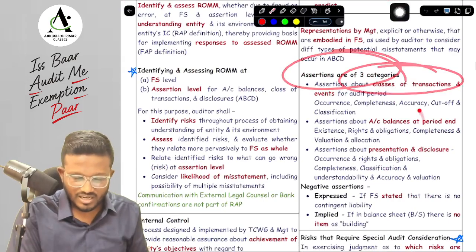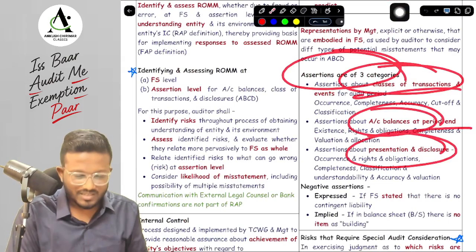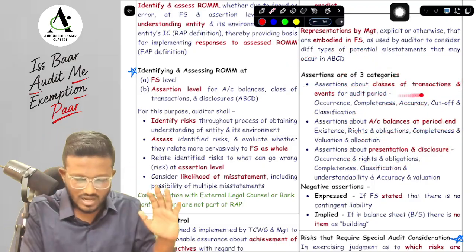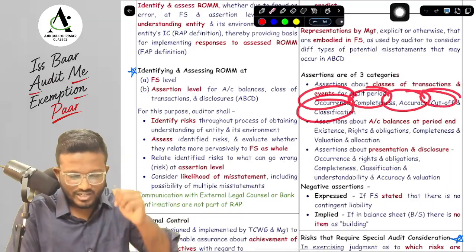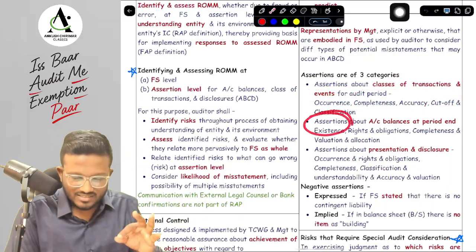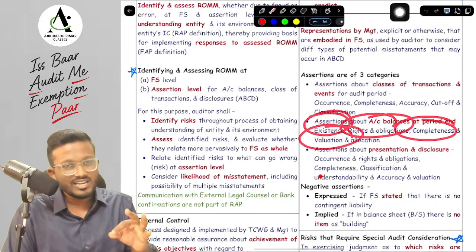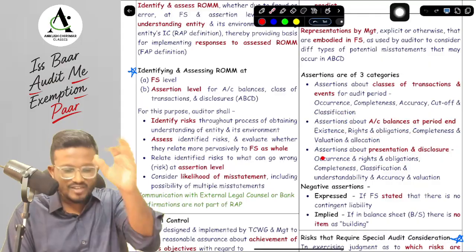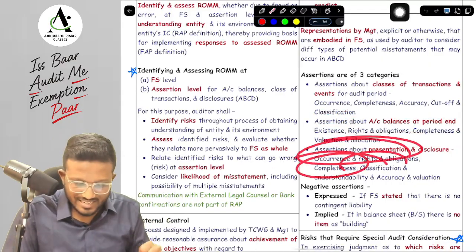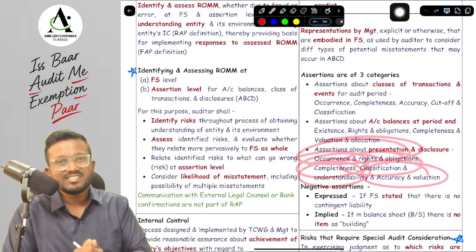One is class of transactions and events, that is P&L; account balances, balance sheet; presentation and disclosure, that is your notes to accounts. Classes of transaction: OCACC, occurrence, completeness, accuracy, cutoff, classification. Account balances: ERCV, existence, rights and obligation, completeness, valuation and allocation. And your presentation and disclosure, that is 1, 2, 2, 3, 3, 4, 5: occurrence and rights and obligation, completeness, classification and understandability, accuracy and valuation.